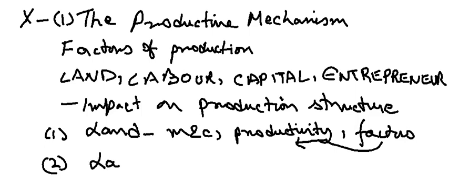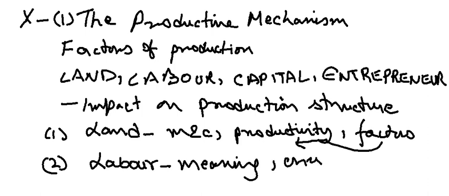Now I must tell you that you should study all of these properly in your textbook. Just don't look through any search engine and try to understand this. Please read your textbook properly, otherwise you may come up with very different interpretations of these factors of production. So labor, what do you understand by labor? Again, here you have to understand what is labor, you have to understand its meaning and characteristics. What else you have to understand here?